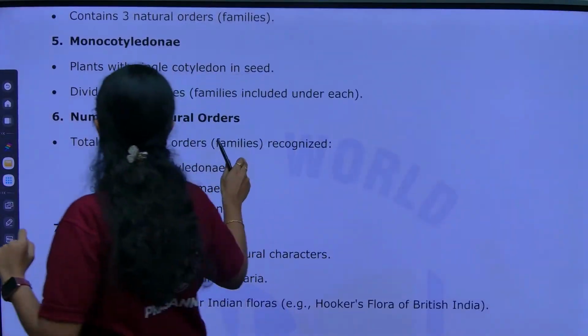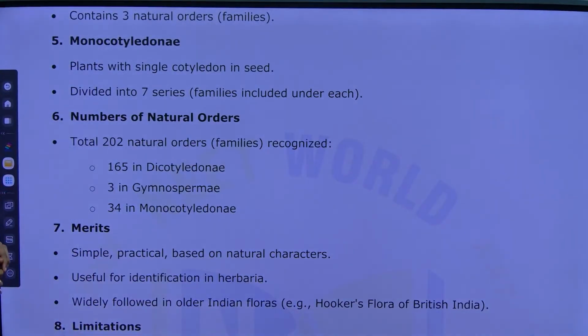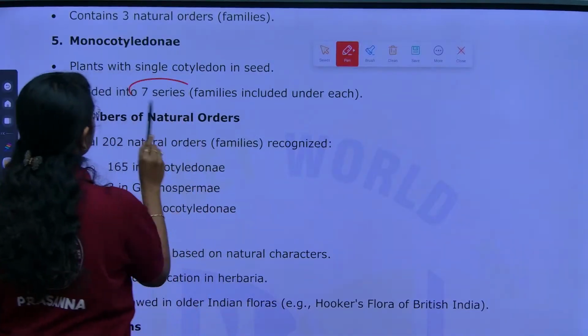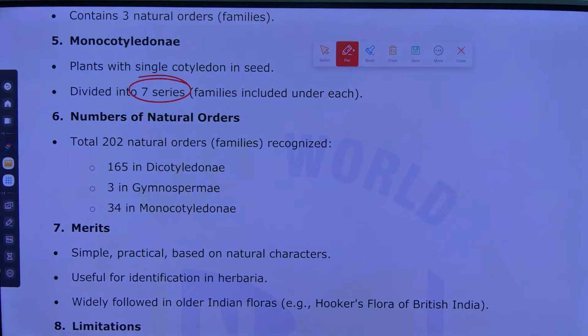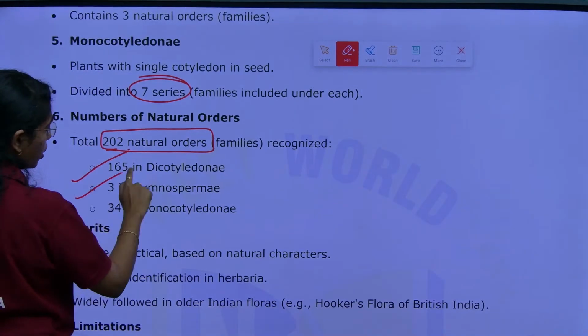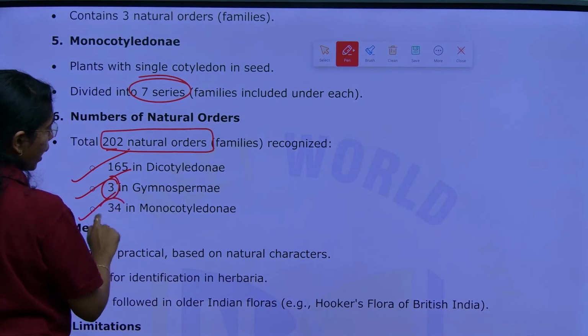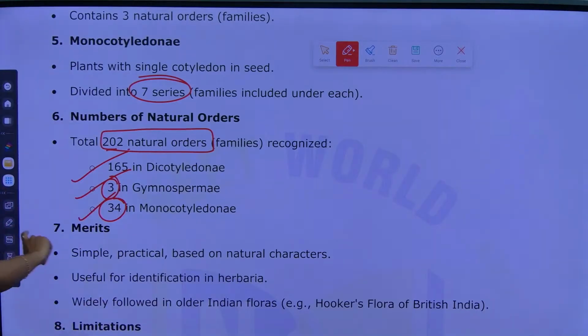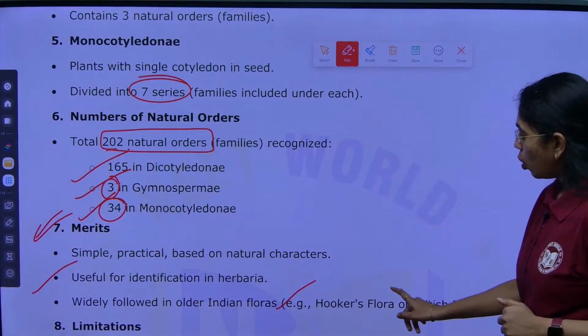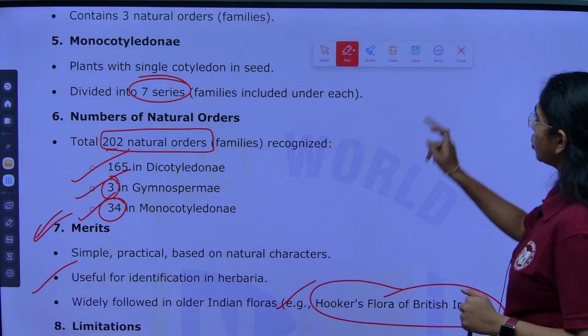Next, Monocotyledonae, plants with a single cotyledon. Here it is divided into 7 series. Number of natural orders: 202 natural orders are there, 165 in Dicotyledonae, 3 in Gymnosperms and 34 in Monocots. Merits: it is simple and practical, based on natural characters. It is used for identification in herbaria. It is widely followed in Indian floras, for example Hooker's Flora of British India.